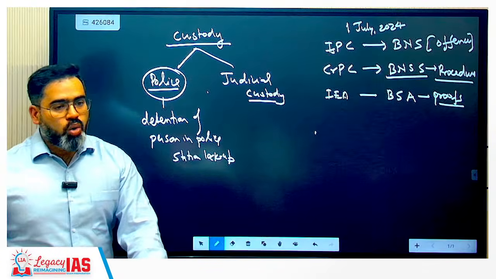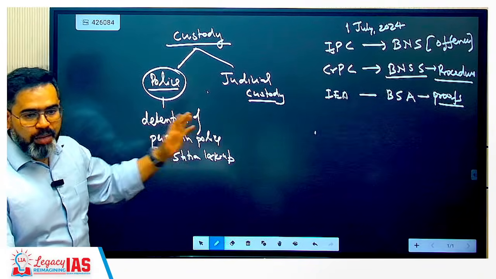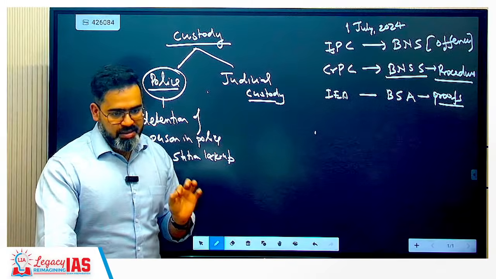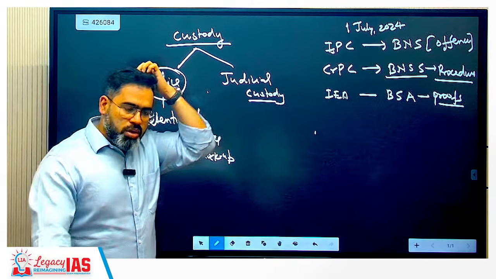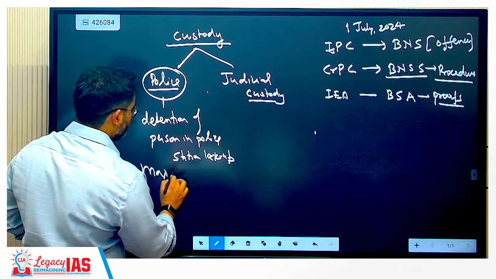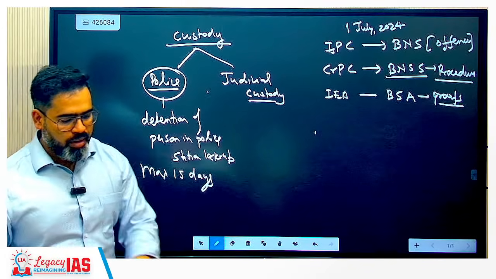One more thing, total police custody, total means how many days they can lock up that person into police station, that cannot exceed 15 days, correct? So total police custody cannot exceed maximum 15 days. That is the maximum.